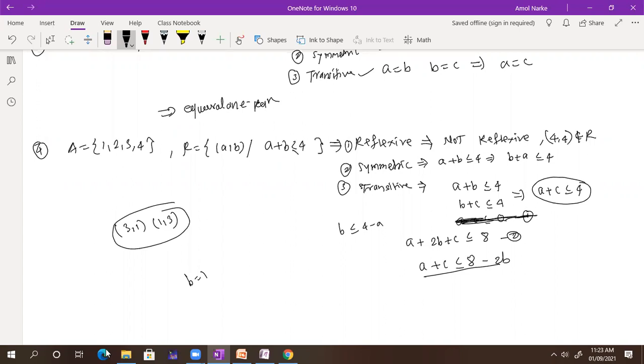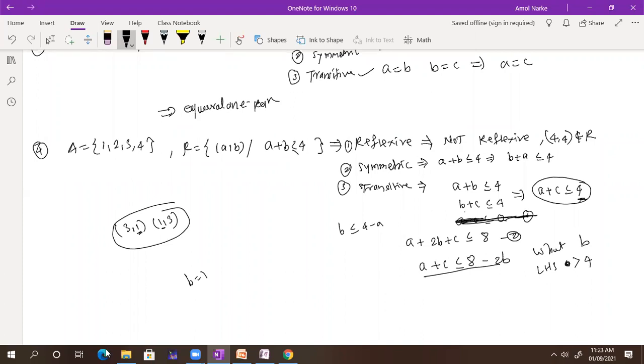I find the value of AC. The value of AC is nothing but 8 minus 2B. So my question to myself is, for what value of B do I have this left hand side greater than or equal to 4? I'm getting B is equal to 1. If I substitute B is equal to 1, I'm getting 6. But what I want is 4. I'm getting 6. So B is equal to 1 is there. So I substitute 1 here. If B is equal to 1, what is A then? 3, because this is our condition.